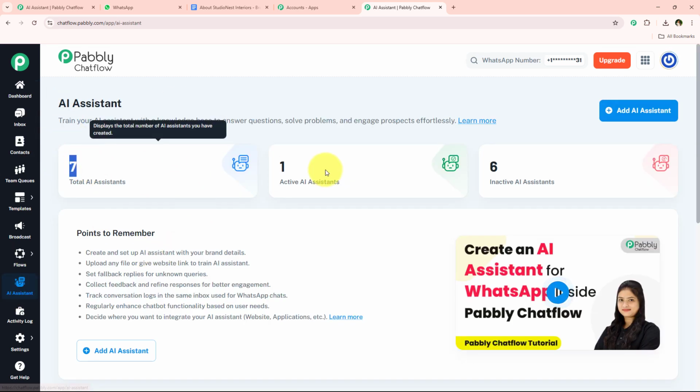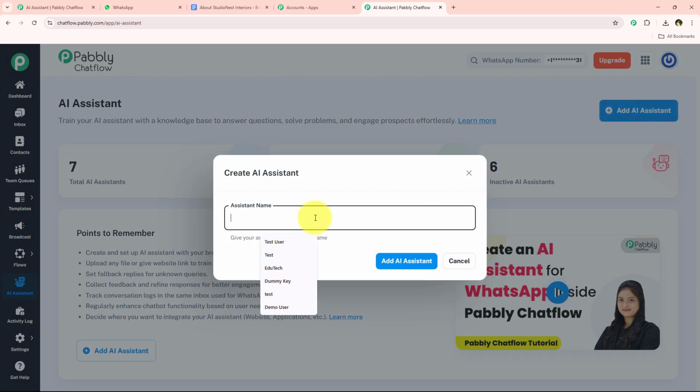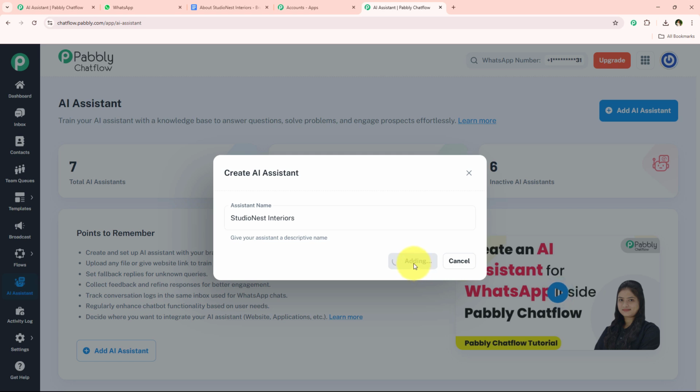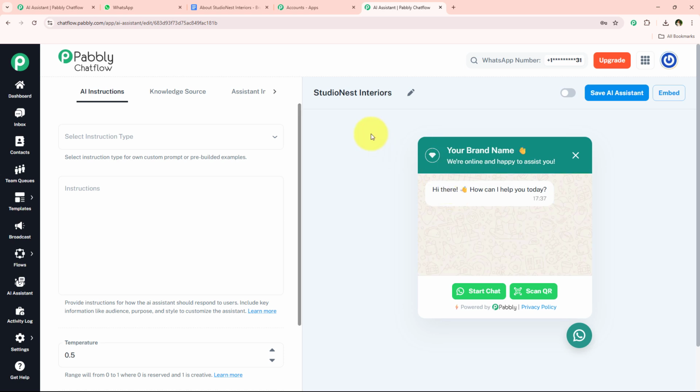And over here, you're going to see the total AI assistants, active AI assistants, and the inactive AI assistants. And to create an AI assistant, you simply have to go towards this add AI assistant. And over here, you have to give your assistant a name. So let's say I'm just going to name my assistant as Studio Nest Interiors and click on this add AI assistant button. And once I click on this add AI assistant button, yes, you can see it is opening a window something like this in front of us.